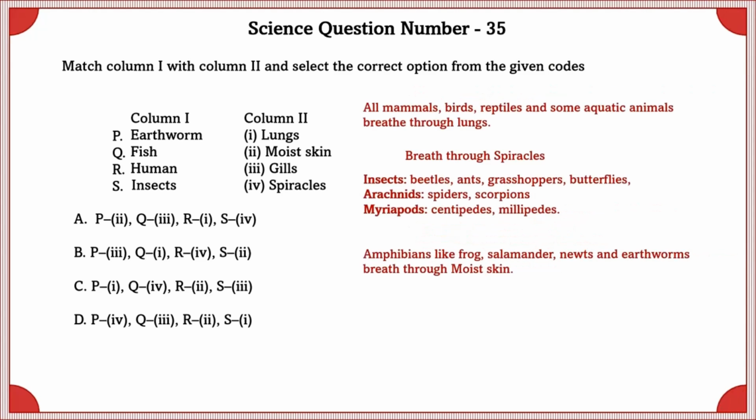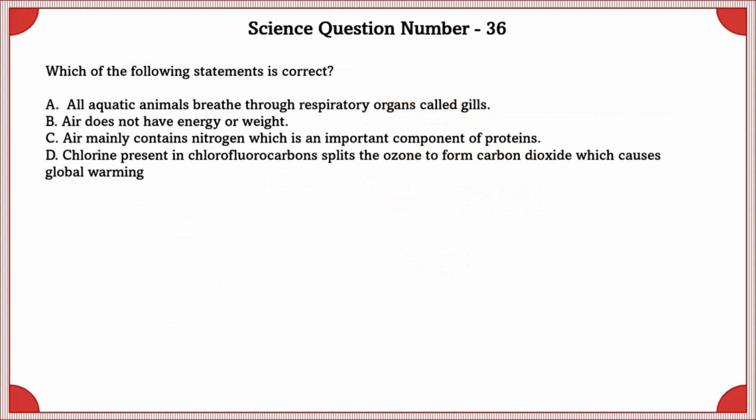Science question number 35. Match column 1 with column 2 and select the correct option from the given codes. All mammals, birds, reptiles and some aquatic animals breathe through lungs. Breathe through spiracles is insects, beetles, ants, grasshopper, butterflies. Arachnids, spiders and scorpions. Myriapods, centipedes and millipedes. Amphibians like frogs, salamander, newts and earthworms breathe through moist skin. So according to this, the correct option is the A option.